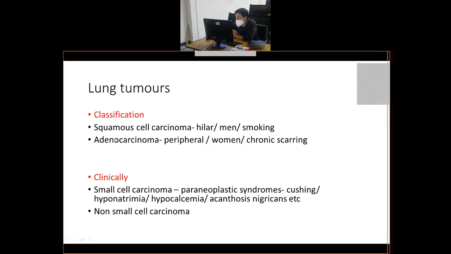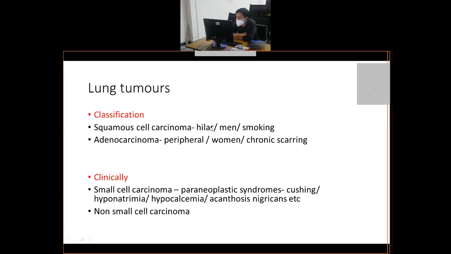Whereas the bronchus, which is inserting into the lung, is usually lined by squamous epithelium. So if a tumor arises there, it is a squamous cell carcinoma. So location differs. If you see in an X-ray a mass arising in the hilar region of the lung, you will suspect it is squamous cell.